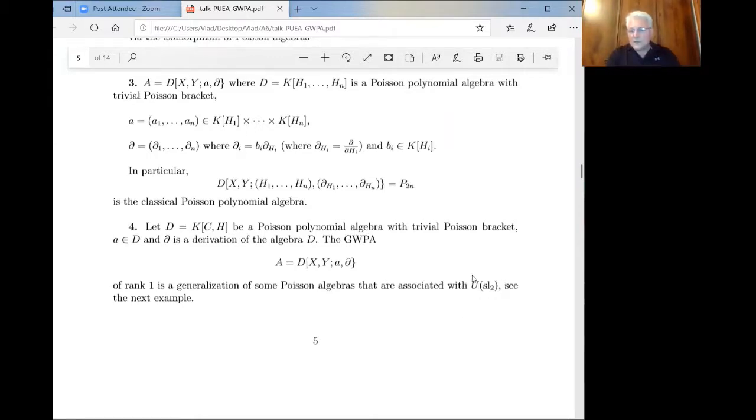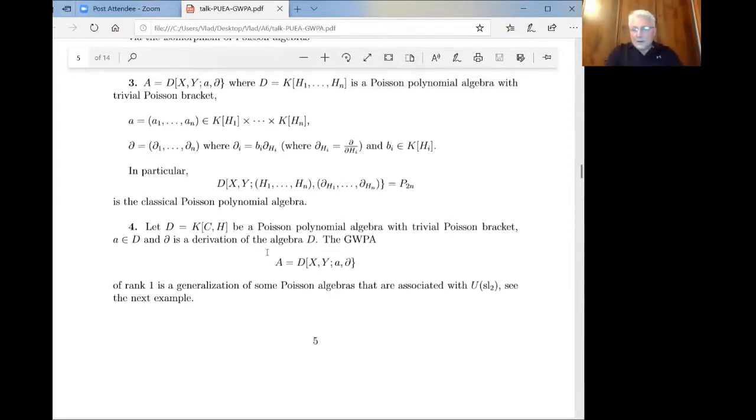So USL2 is an associative algebra, but it has a canonical structure. It has a canonical filtration, such that the associated graded algebra is a polynomial ring in 3 variables, and it has a canonical Poisson structure. This Poisson structure is an example of this algebra, which I'm going to explain, which is a much more general class. So we start with a polynomial ring in 2 variables. Morally, this is the rudiment of a Casimir, taking its associated graded image. And this is a Cartan element, right?